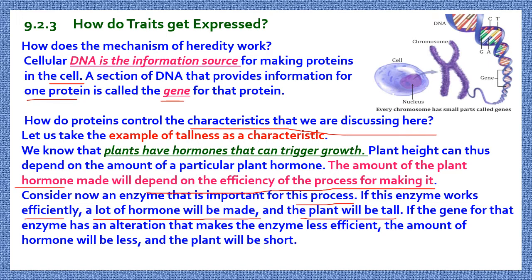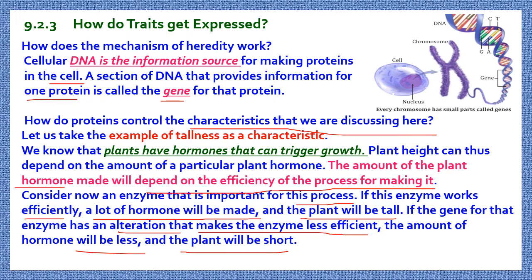If the gene for that enzyme has an alteration, if it is changed, what will happen? At that time, the enzyme will become less efficient and the amount of hormone will also be less, and the result will be that the plant will be short. So this is the simple mechanism of how heredity works.